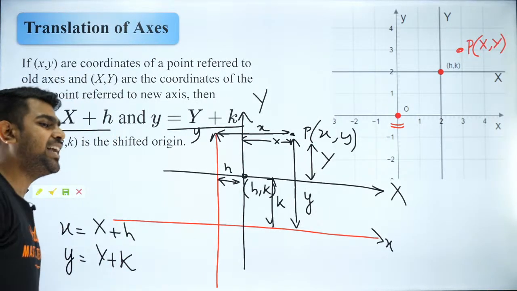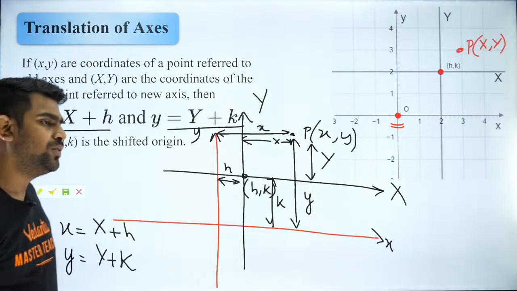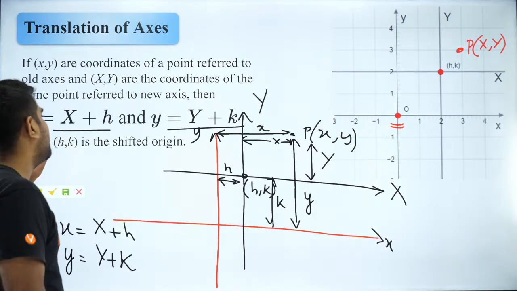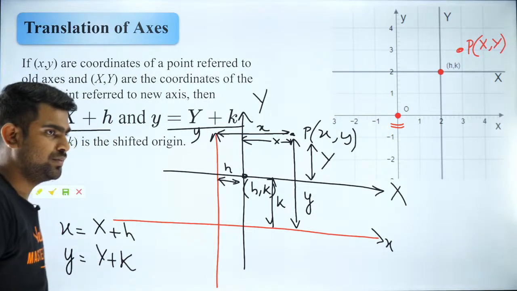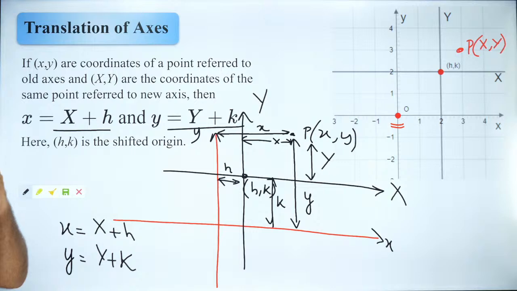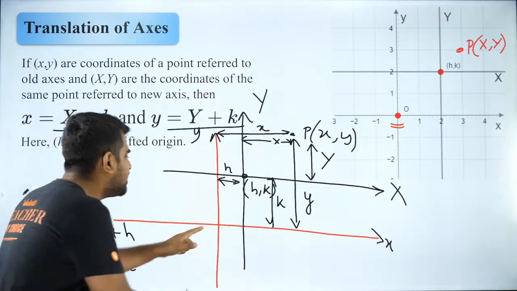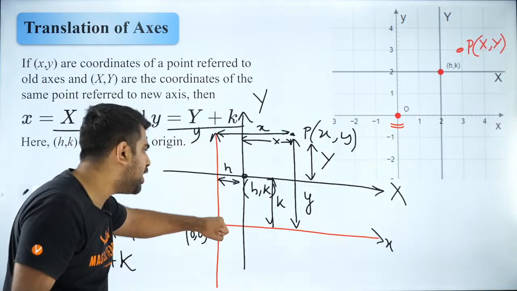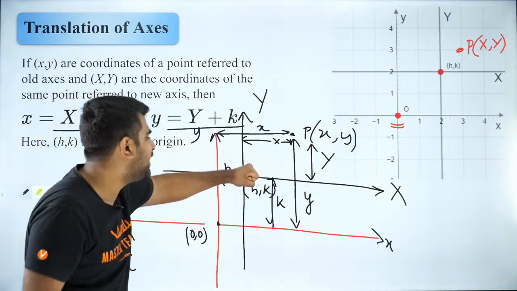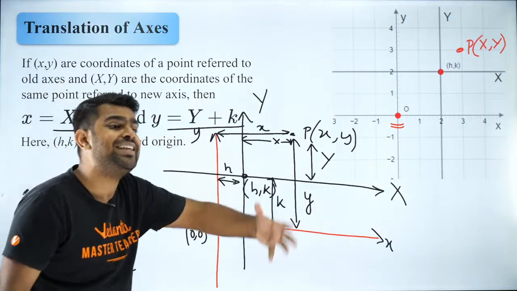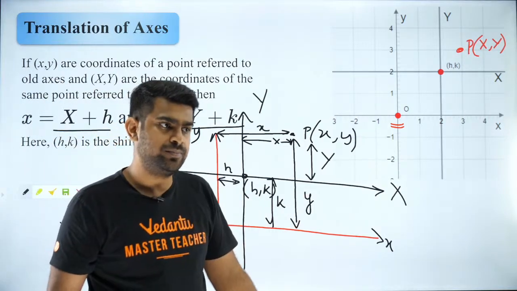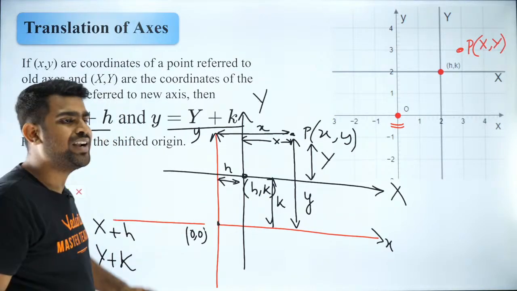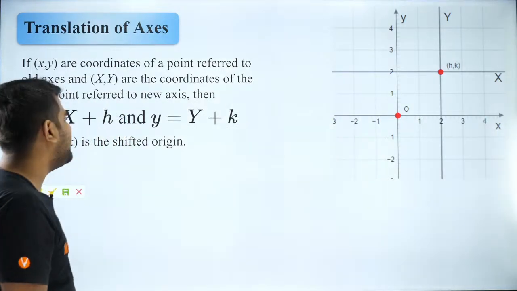I am not taking another Cartesian plane, Saurav. I am trying to understand what will happen when I shift my origin. So initially the origin was at 0, 0. Now I am taking the origin from here and putting it at some other spot, and I am seeing what happens to my coordinates. Naturally the coordinates will change, na? Naturally the coordinates will change.